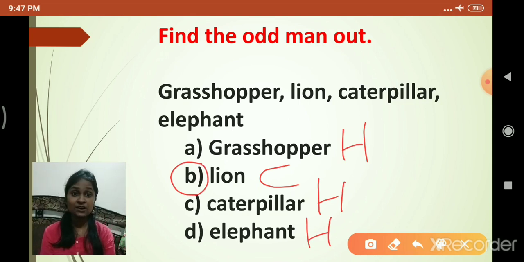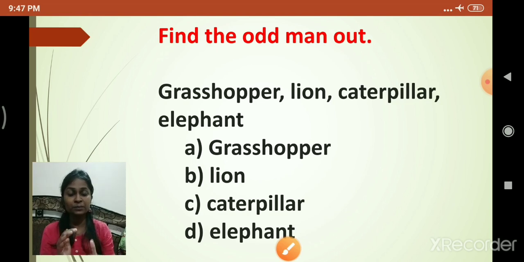Understood? So this is how the objective exam questions are going to come for your unit test exam. I hope, students, you are clear with the objective pattern which will be there for your unit test exam. Understood now, students, what kind of questions there will be in your exam? There will be fill in the blanks questions, answer in one word, true or false questions, odd man out questions, and then a diagram will be given to you. From the diagram you have to label it correctly. For each and every type of question you will be provided with options like A, B, C, D or only A, B, C. So you have to click on the right option. Okay. So wish you all the best for your exam. Do well.